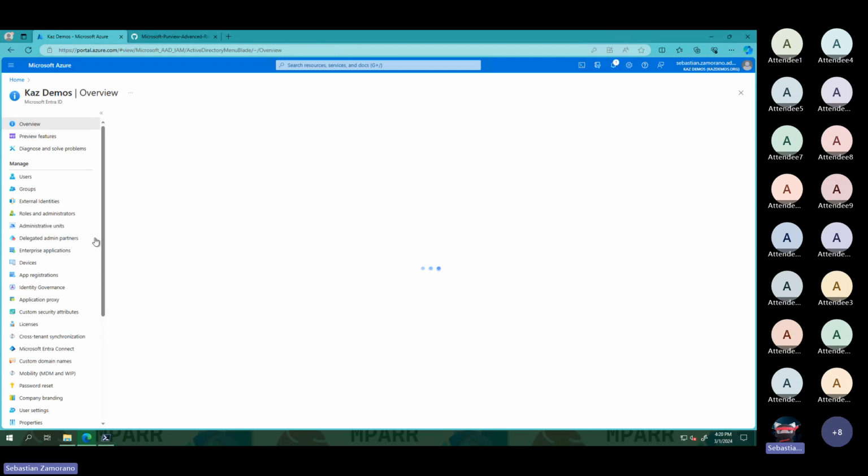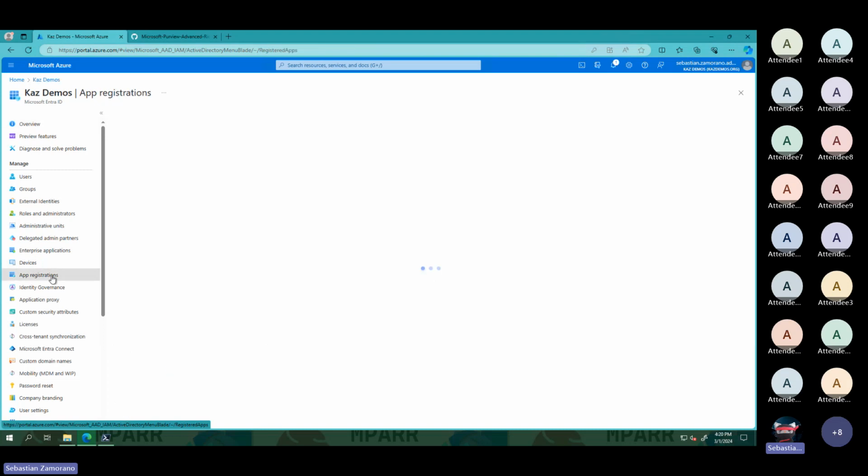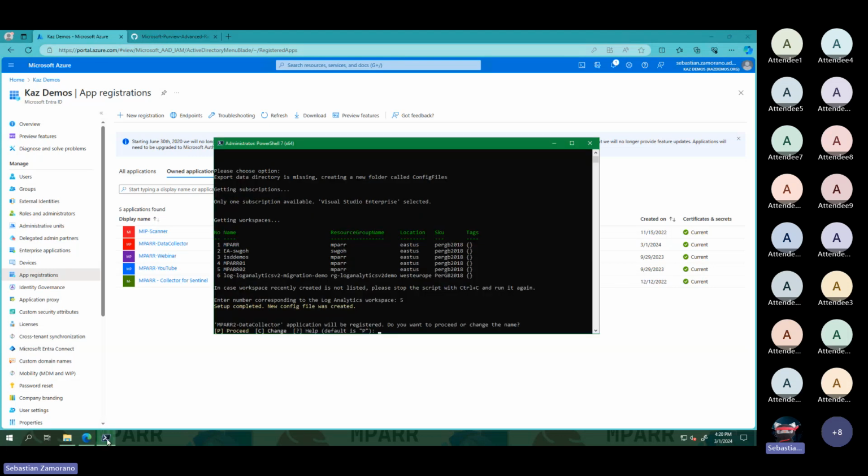In the first version, all that was done manually, but after we released the setup, we added all those activities here. Now we can see we will create a task called MPARR2 data collector. If you want, you can change the name. In this case, I will use the default configuration.